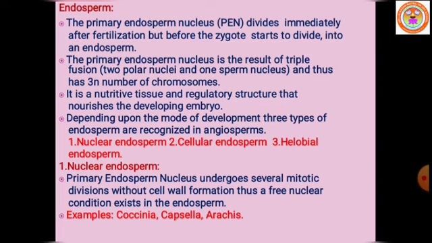The secondary nucleus or the polar nuclei in the embryo sac, after fusion with the second male gamete in the pollen tube, produces the primary endosperm nucleus. The primary endosperm nucleus divides immediately after fertilization, but before the zygote starts to divide, to form endosperm.